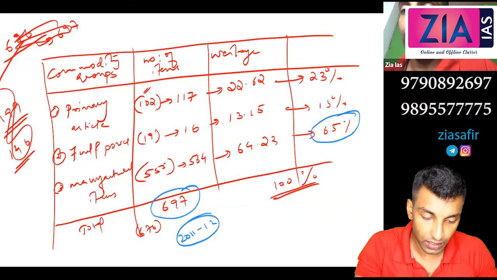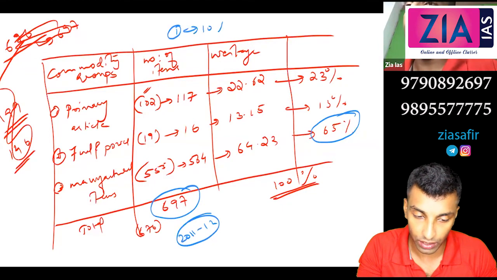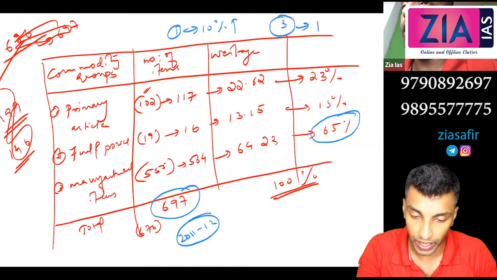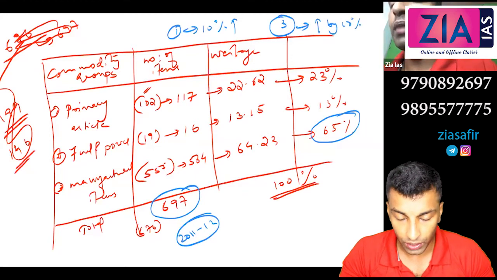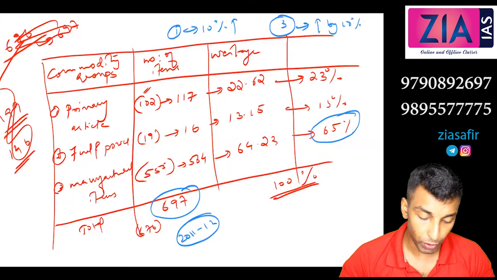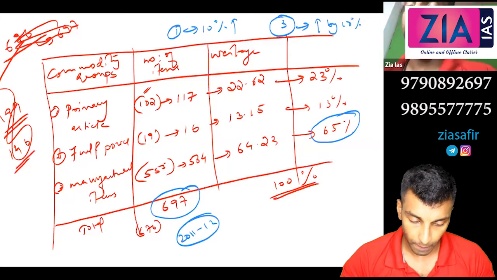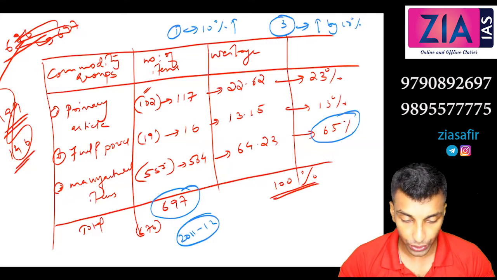So for example, the first one, the primary articles, increased by 10%. Okay, and the third one also increased by 10%. So the first one increased by 10%, the third one also increased by 10%. Which one will affect WPI more? So manufactured items. That is what the weightage shows.